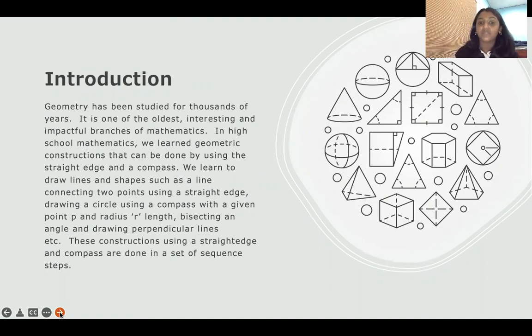In high school math, we learned geometric constructions that can be done by using a straight edge and a compass. We learned to draw lines and shapes using a line connecting 2 points, drawing a circle using a compass with a given point and radius, bisecting an angle, and drawing perpendicular lines. These constructions are done using a straight edge and compass and are done in a sequence of steps.